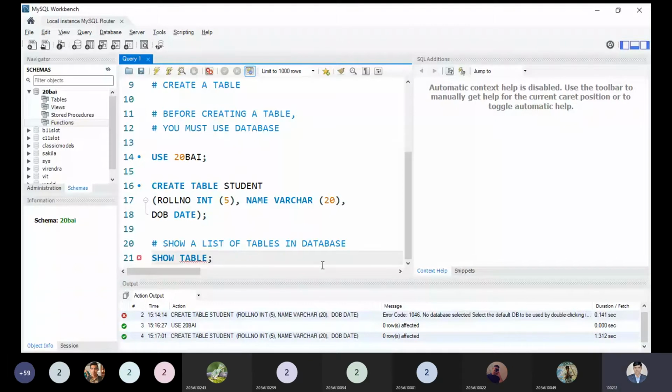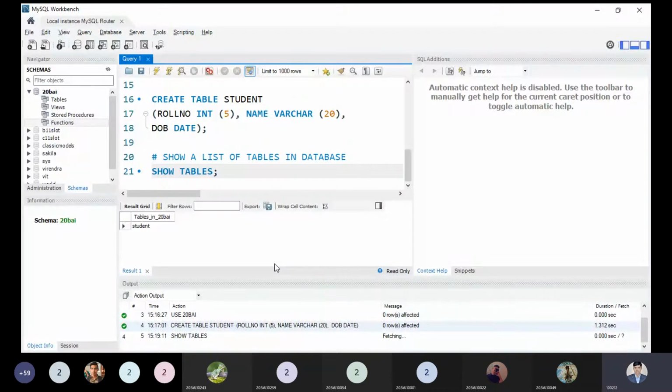Okay. So please write correctly. Whenever you have a doubt, you can ask me. I have used this command properly: SHOW TABLES. I execute it at the last by pressing the Control Enter key. Now you will be able to see a message displayed in the result grid, that is the tables in 20 AI. It is our database, in which we have one student table. Is it clear to all right now?